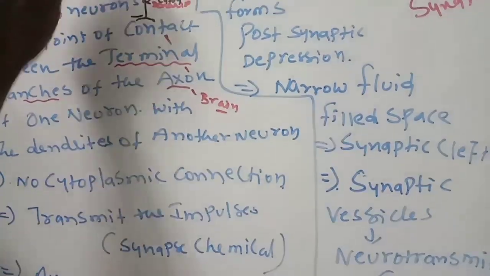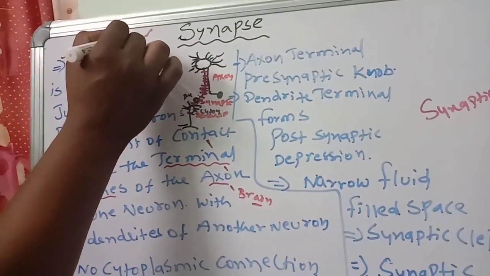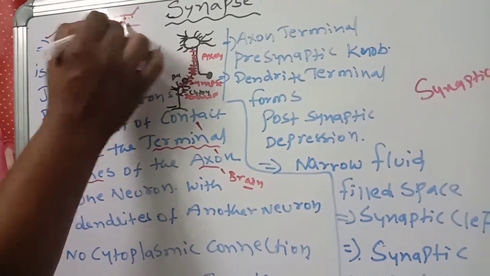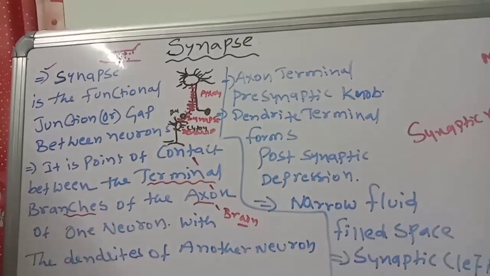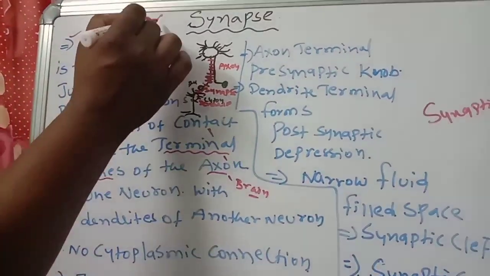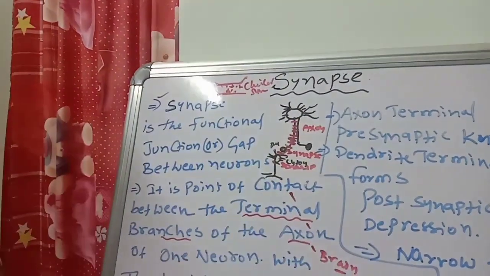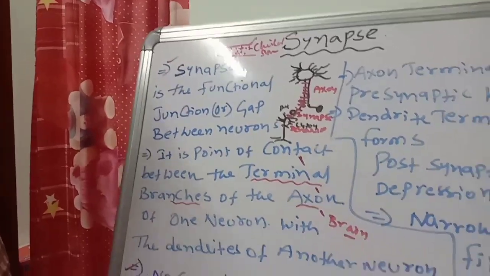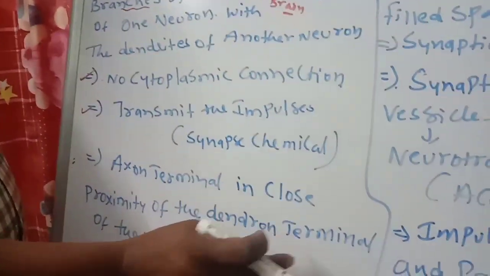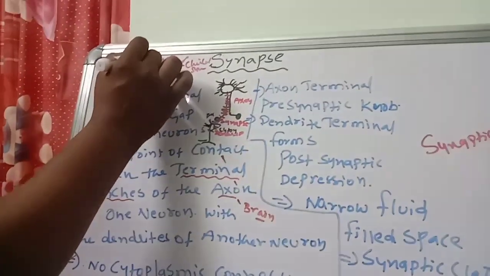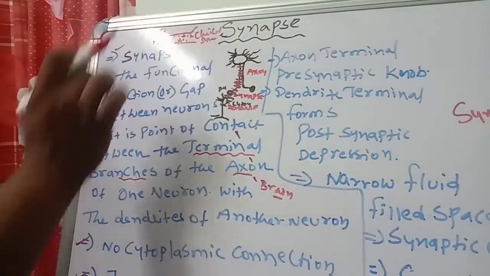Chemical synapses means some chemicals, acetylcholine, neurotransmitters will be there. That is why this is also called a chemical synapse. The axon terminal is in close proximity of the dendrite terminal of the next neuron. Very close. This is the axon, this is the dendrite, very close to each other.